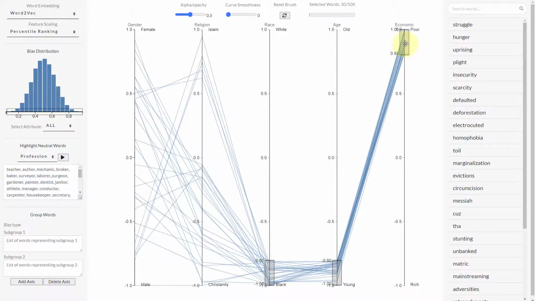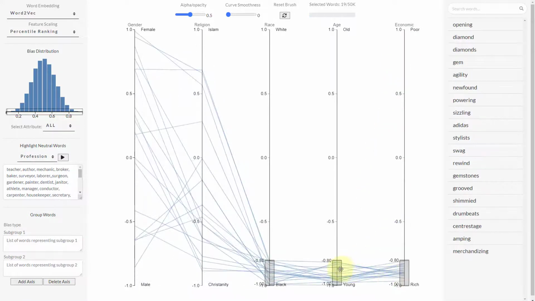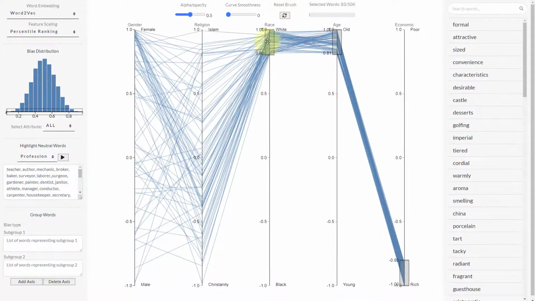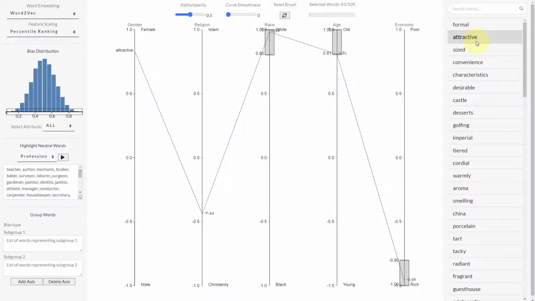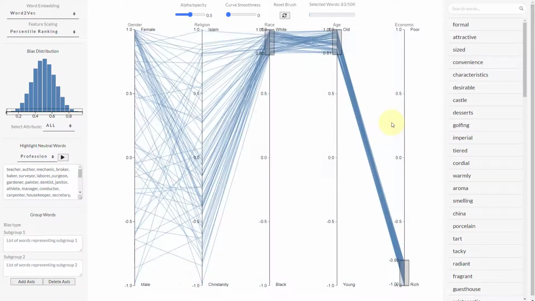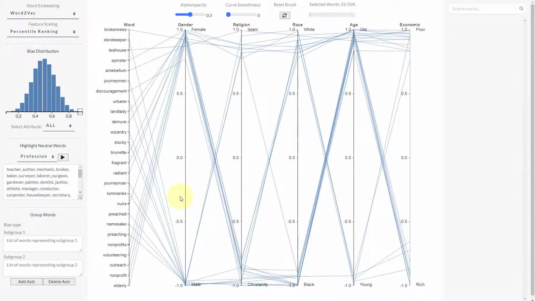Now we can choose different subgroups to see how different words associate with different subgroups. So let's say for the intersectional group white, old, rich, we see words like attractive, formal, desirable, castle, deserts, golfing, etc. Apart from the default set of axes, our tool provides the flexibility to add any new user-defined bias type.